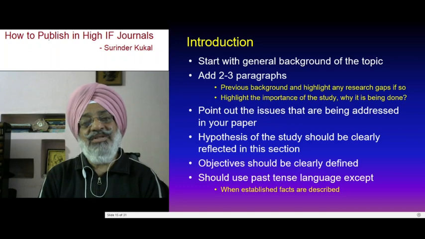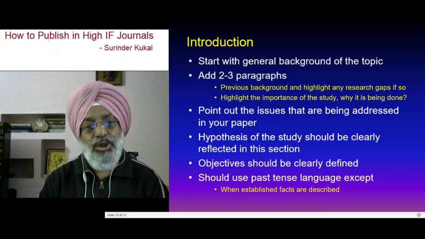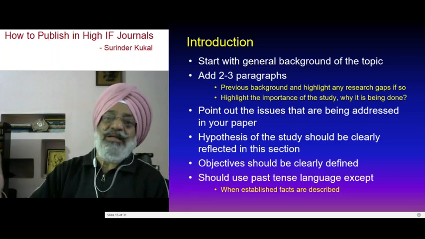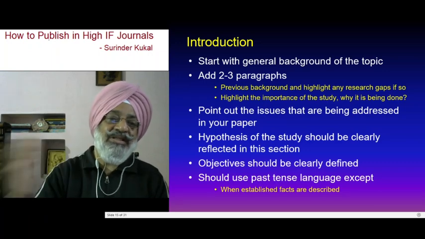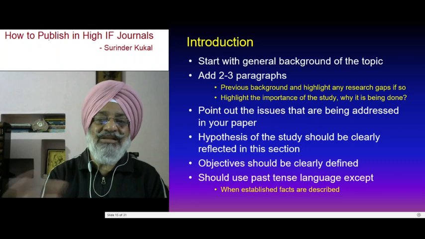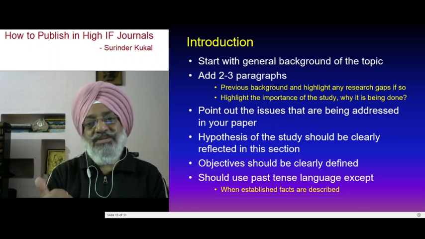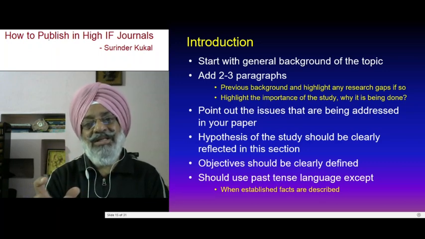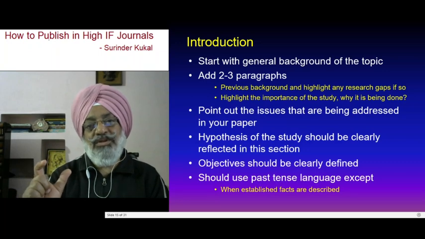So start with the general background of the topic, just in 3-4 lines, or maybe a short paragraph. Then add 2 to 3 paragraphs on previous background: that particular person observed this thing, and so on. Then highlight some research gaps. Then also highlight the importance of the study, that is, why it was done. These two things, research gaps and importance of the study, are very, very important.